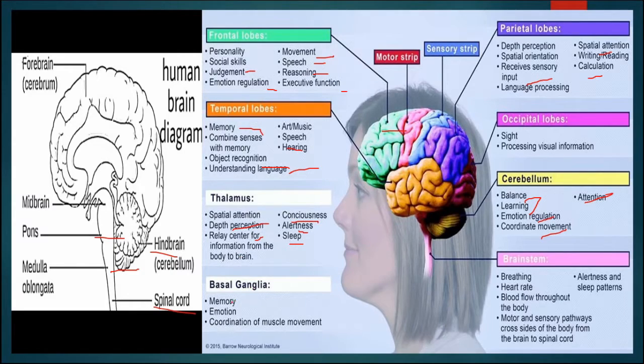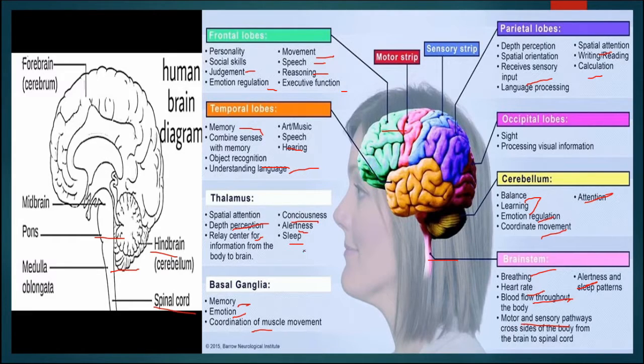The basal ganglia are associated with memory, emotion, coordination of muscle movement. This is the brain stem, and it is associated with breathing, heart rate, alertness and sleep pattern, blood flow throughout the body, motor and sensory pathways.